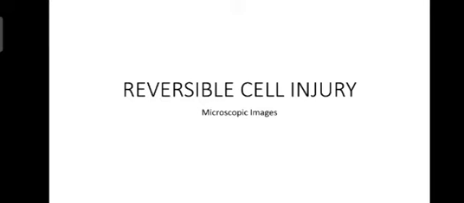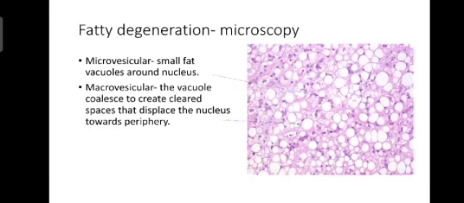Microscopy of reversible cell injury. First is the fatty degeneration. In fatty degeneration, there are microvesicular and macrovesicular areas. In the microvesicular, small fat vacuoles are around the nucleus, and in the macrovesicular, the vacuoles coalesce to create a clear space that displaces the nucleus toward the periphery. Both microvesicular and macrovesicular are seen in the image with the arrow.